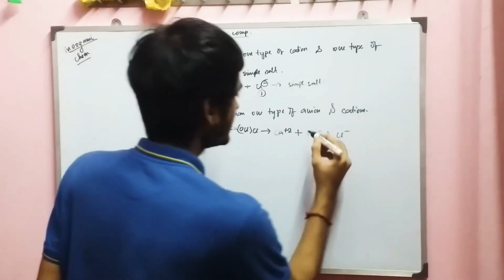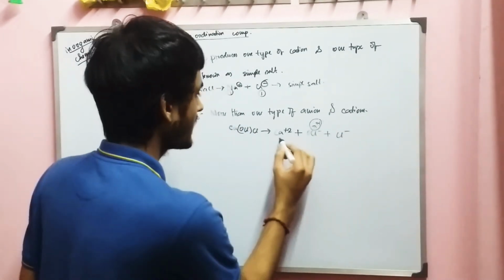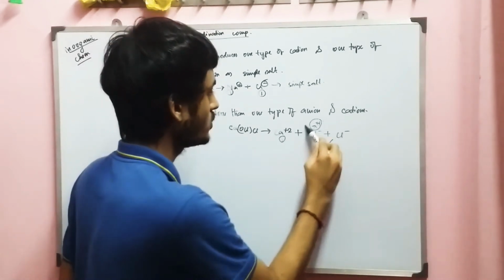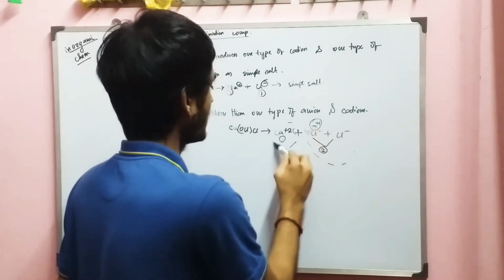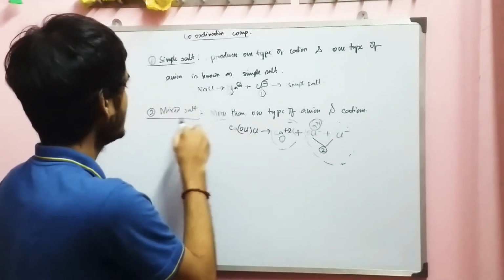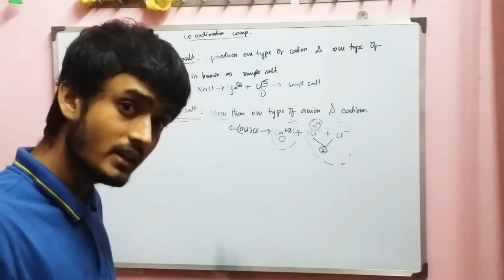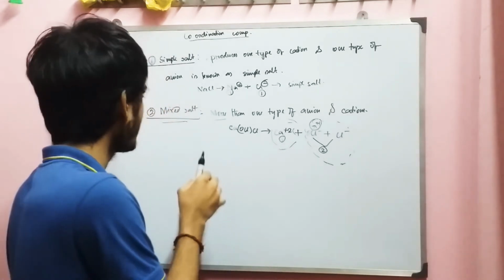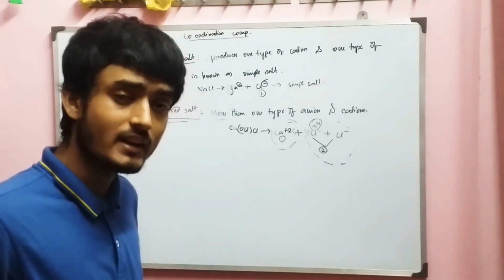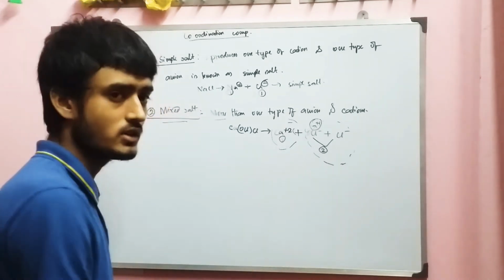The oxidation state of Cl in OCl minus is plus 1, but it produces three types of ions, one cation and two types of anions. So if it produces two types of anion, it will be categorized as a mixed salt. And if it produces two types of cation, it will also be put in the category of mixed salt. And if it produces more than one type of cation and more than one type of anion, it will also be put in the category of mixed salt.